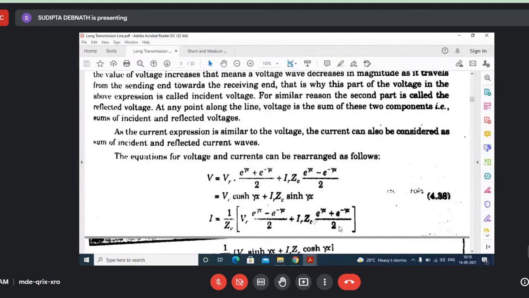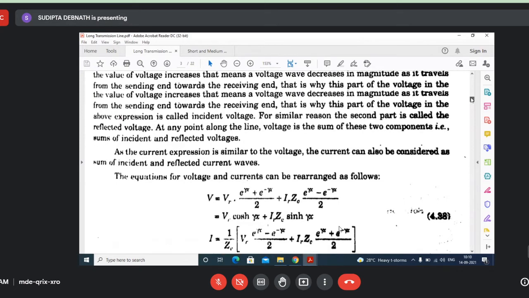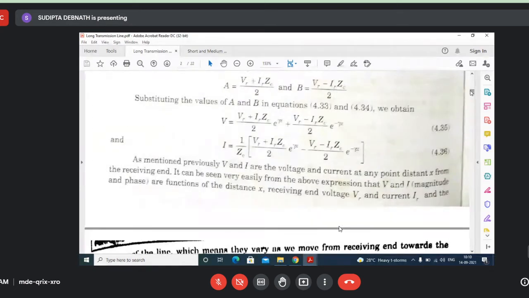Oh, sorry, I was confused with IR and this. Actually, we are considering this equation. Forget about the other equation. Let's arrange this equation. So what is the coefficient of VR?